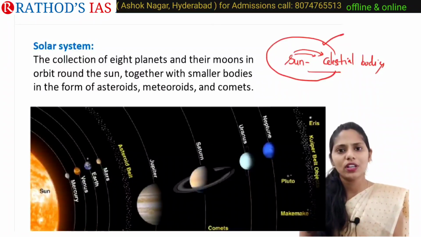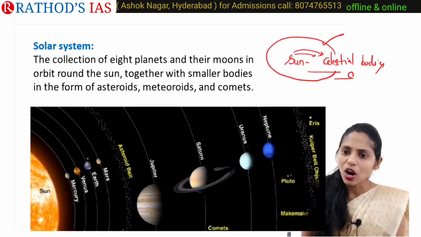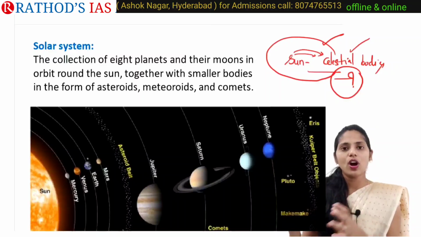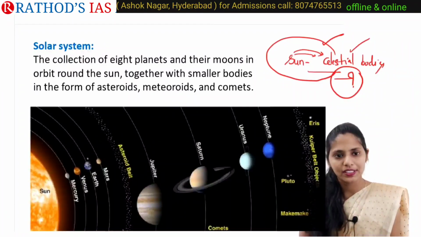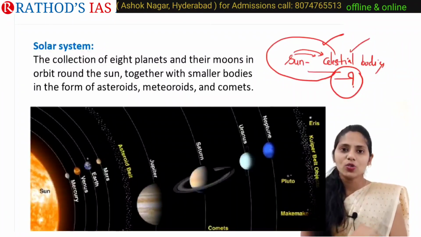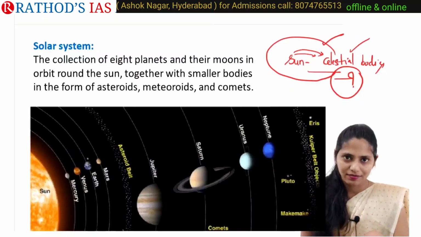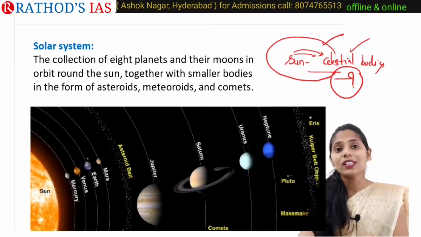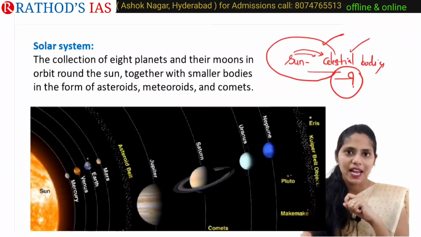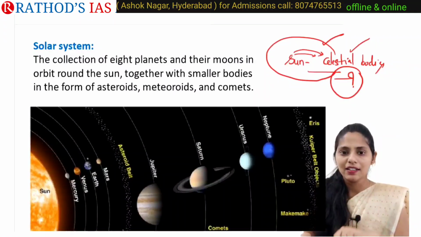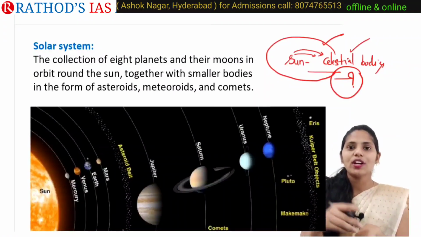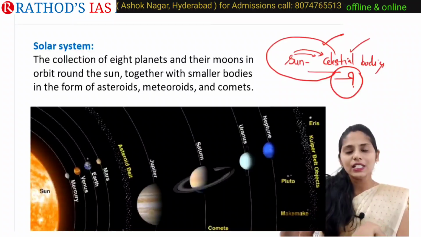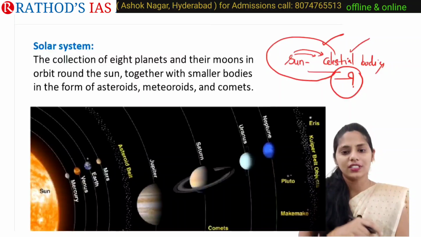Now you will get one question: which are included under celestial bodies? In our solar system we have the sun, and apart from the sun we have celestial bodies. Those celestial bodies are the 8 planets, and moons, which are natural satellites, and their moons mainly orbit around our sun.